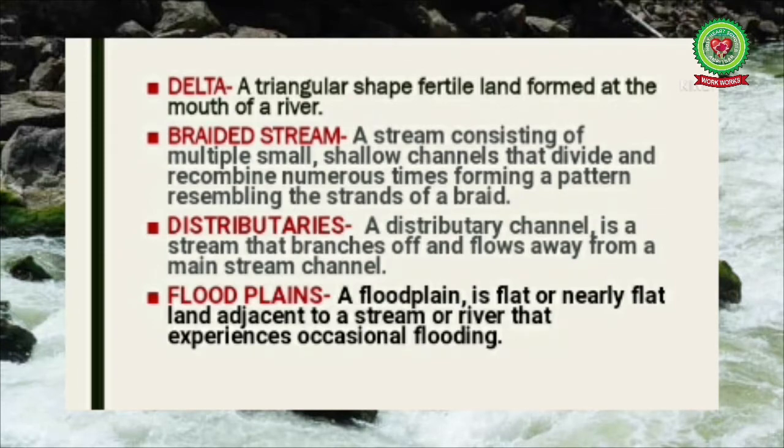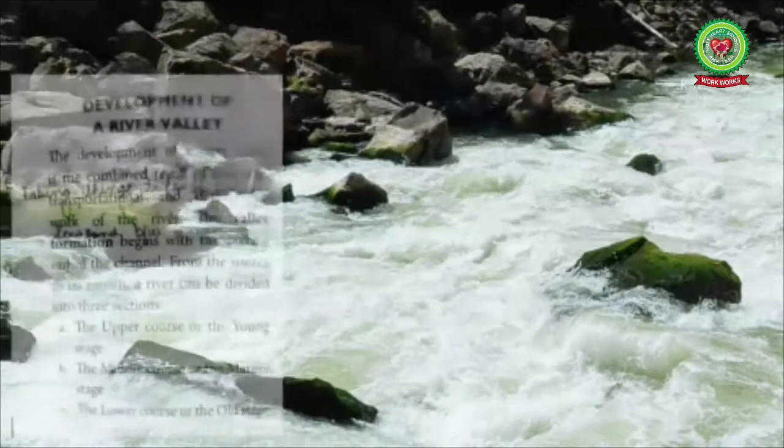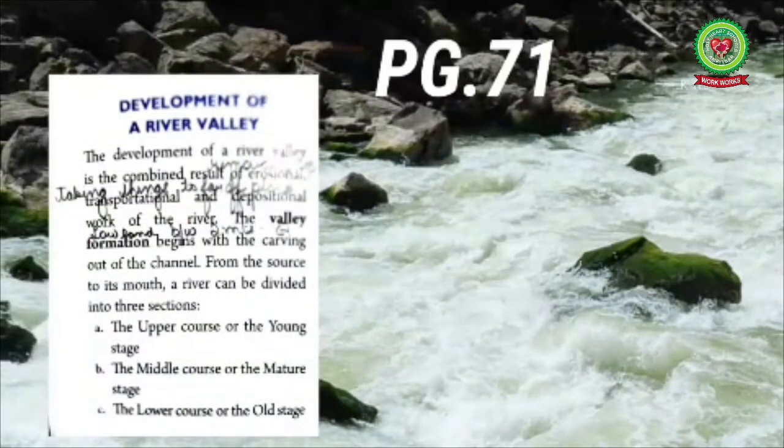Number 11, distributaries. A distributary channel is a stream that branches off and flows away from the main stream channel. And at last we have floodplains. A floodplain is flat or nearly flat land adjacent to a stream or a river that experiences occasional flooding. Now students, please open up your chapter number 10, page number 71.